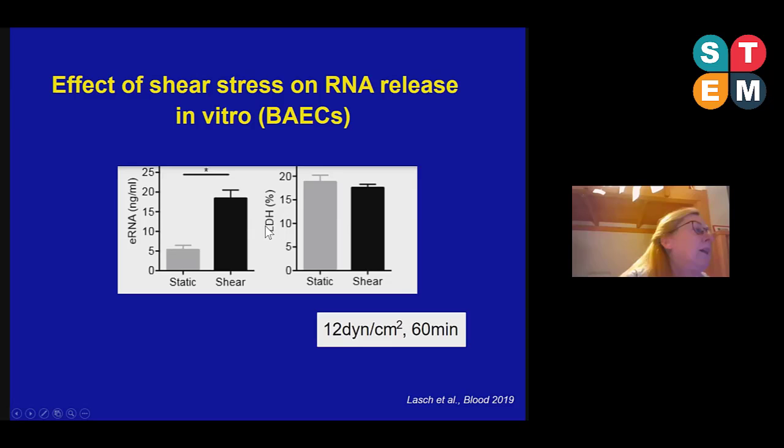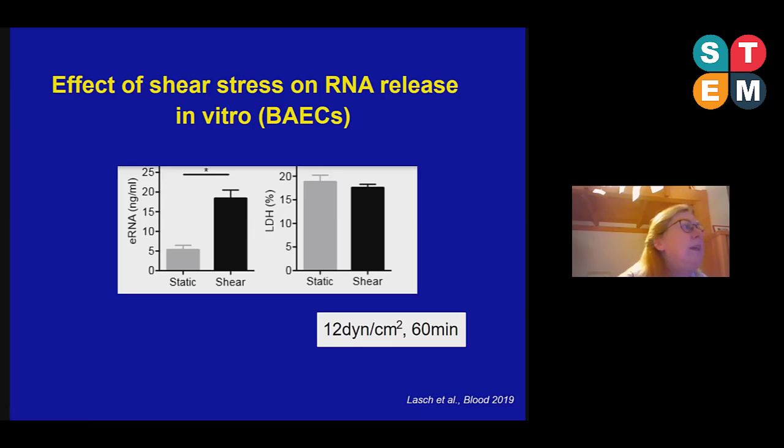The level of LDH was not increased. LDH is a marker for cell damage, so this was not changed compared to the static situation. So this clearly indicates that the extracellular RNA from the endothelial cells is not released due to cell damage, but actively.